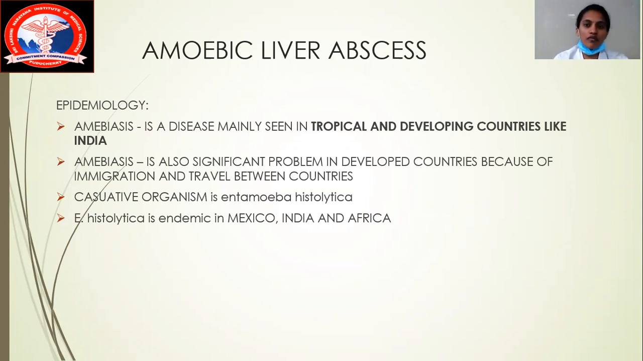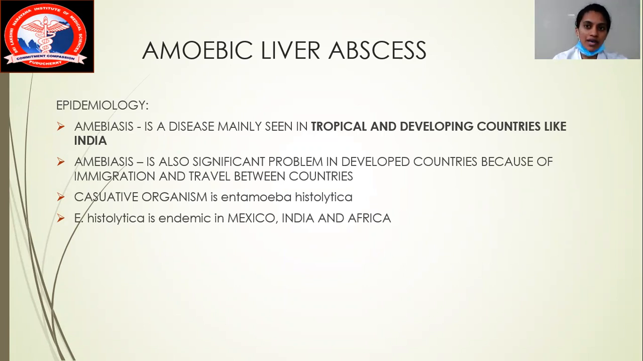As we know, people are more fond of reading NEET question banks for all the subjects before entering into the internship also. So we will be discussing some important NEET questions along with today's theory topic. In amoebiasis, there is a question: amoebic liver abscess is seen in tropical countries, option A; developing countries, option B; developed countries, option C; and option D is all of the above. So what will be your answer?